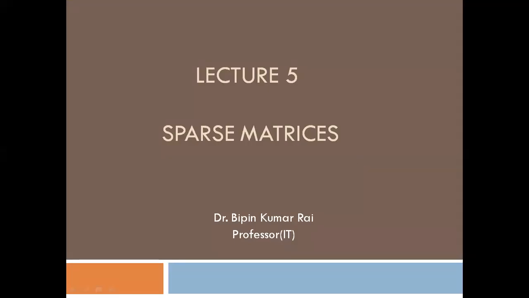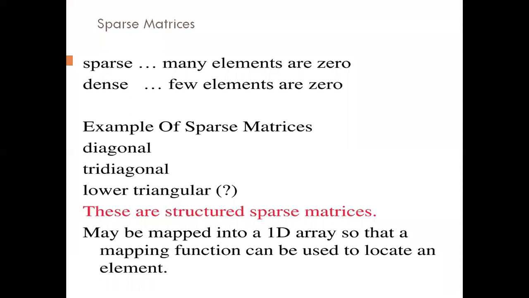Hello. So today we are going to discuss sparse matrices. Sparse means many elements are zero, and dense means few elements are zero. We are talking in terms of matrices. There are two types of sparse matrices. The first one is structured and the second one is unstructured.